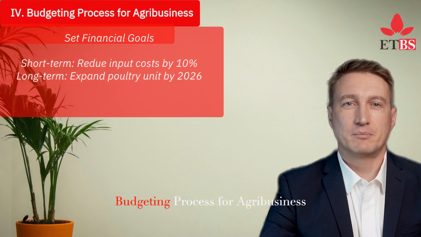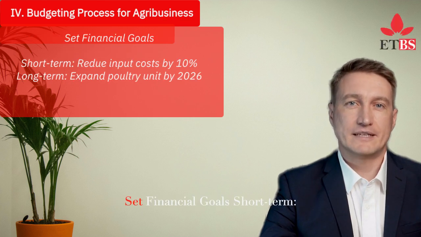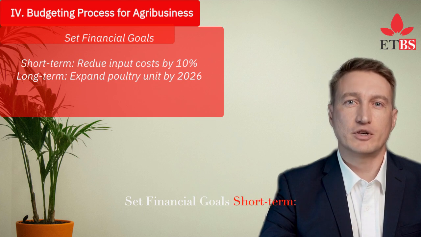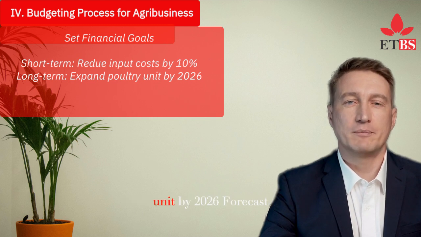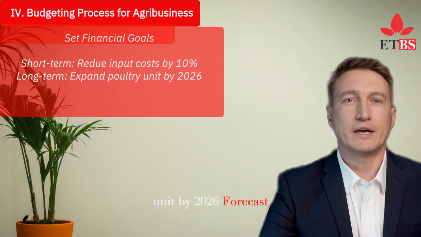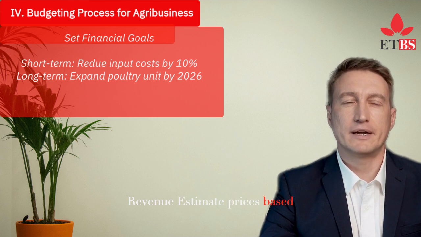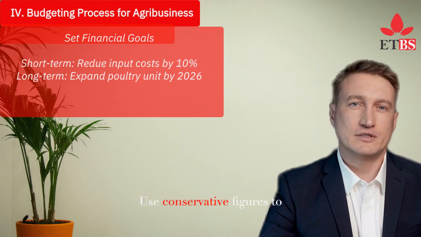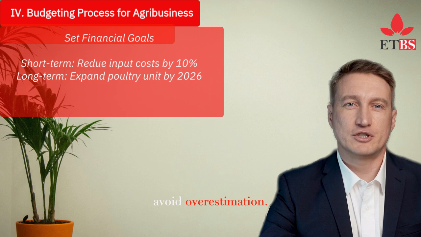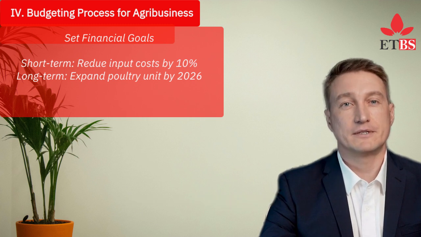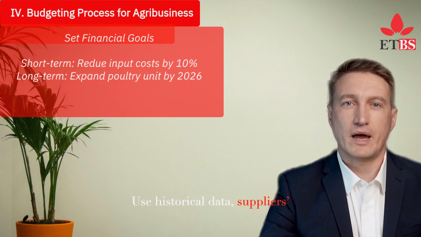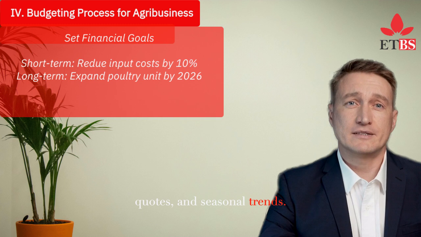IV, budgeting process for agribusiness. Set financial goals. Short term, reduce input costs by 10%. Long term, expand poultry unit by 2026. Forecast revenue, estimate prices based on market research. Use conservative figures to avoid overestimation. Estimate costs. Include fixed, variable, and unexpected costs. Use historical data, suppliers' quotes, and seasonal trends.